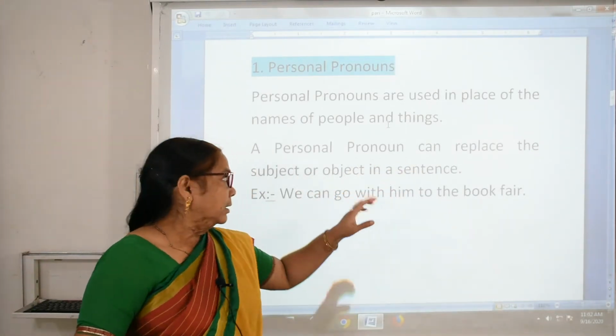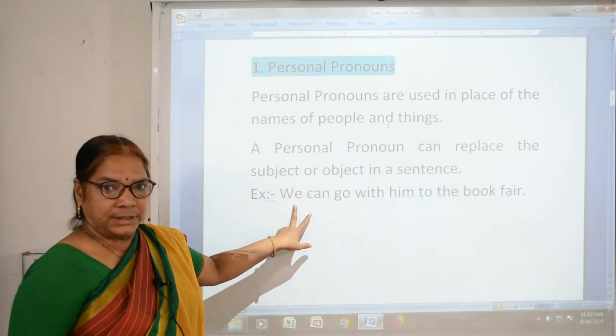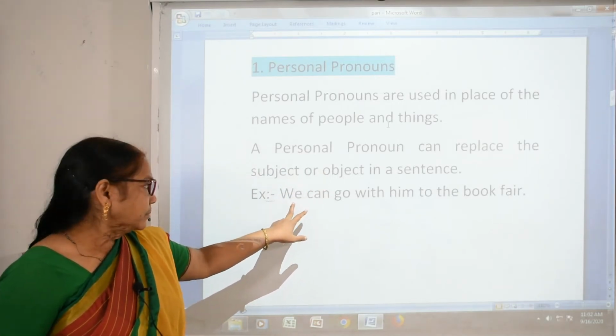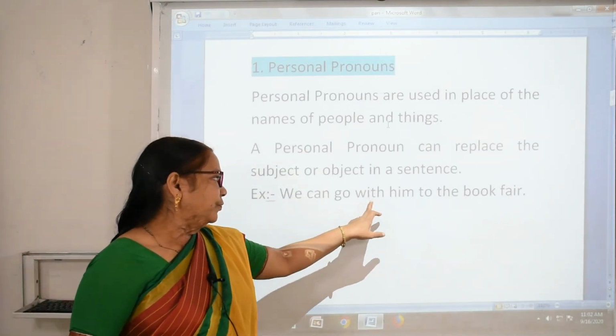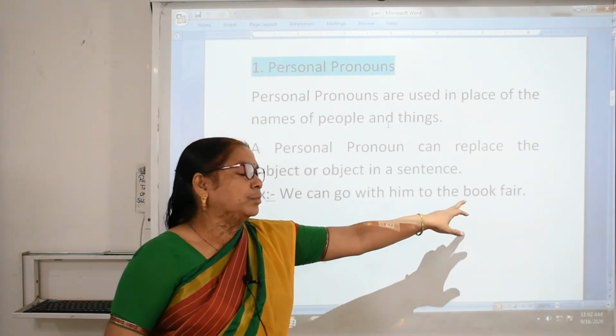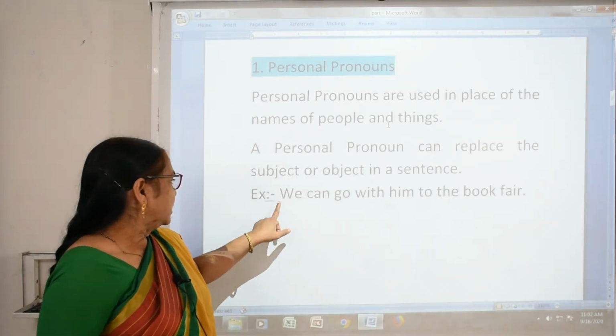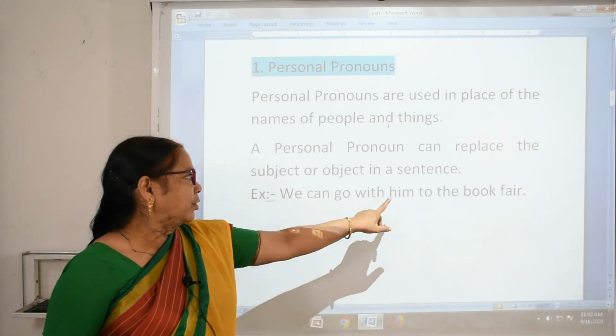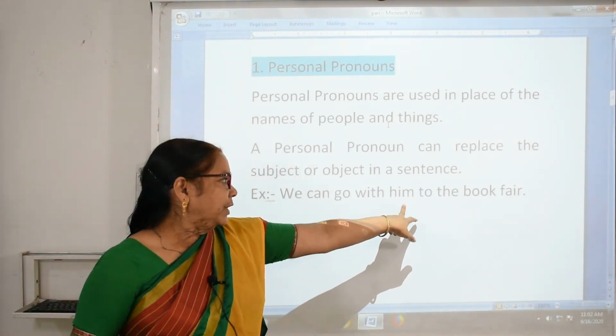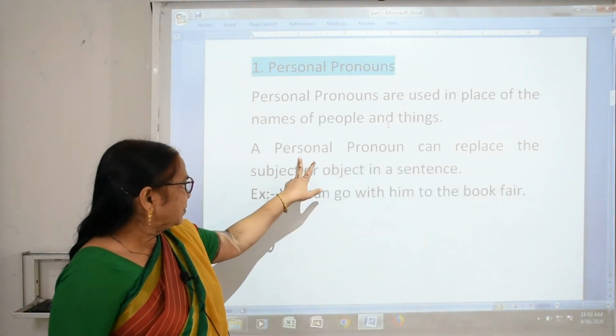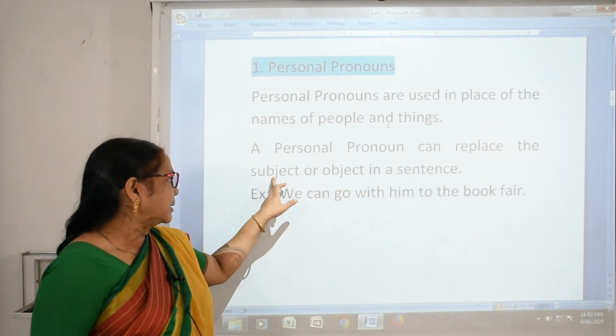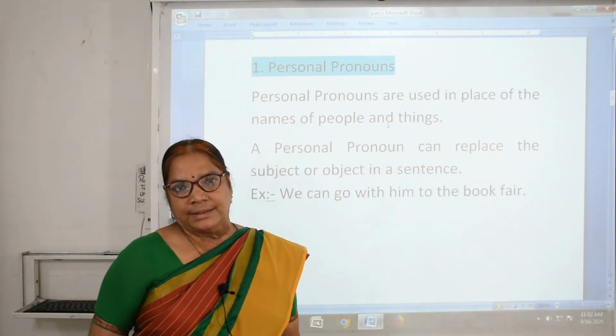See an example: we can go with him to the book fair. Here we is the subject and him is the object. So a personal pronoun can replace the subject or the object in a sentence.